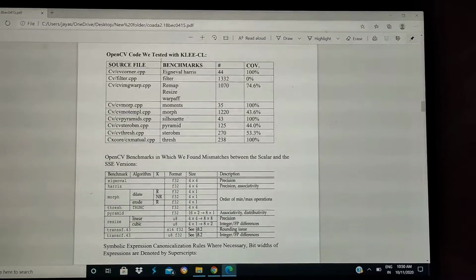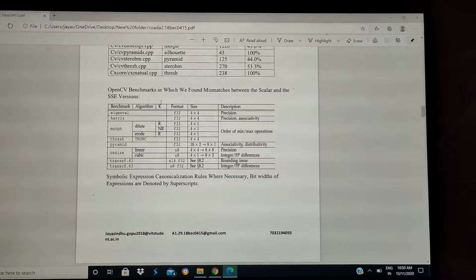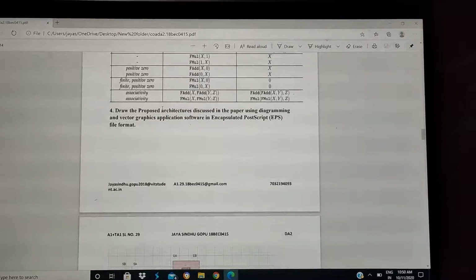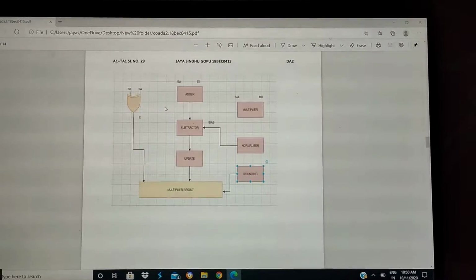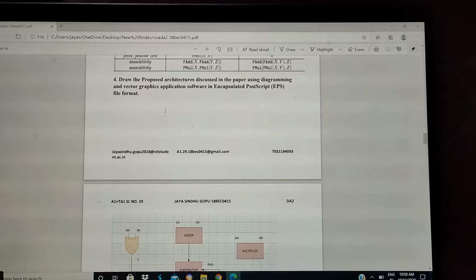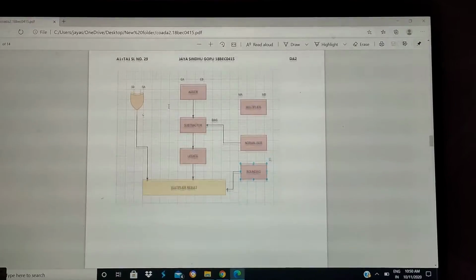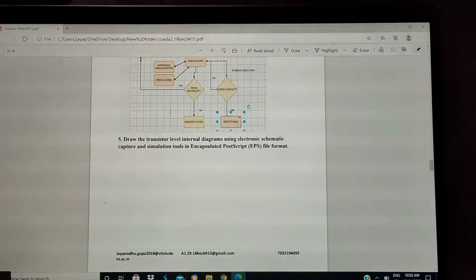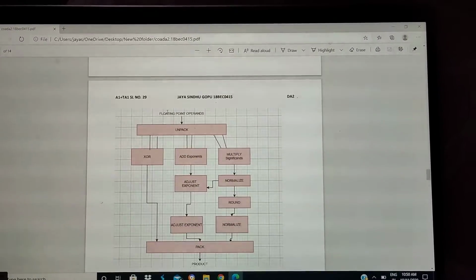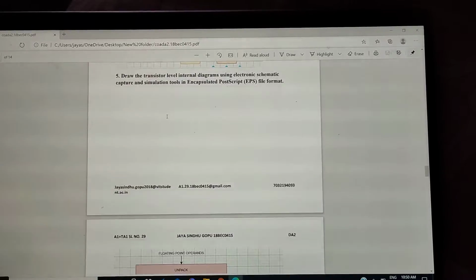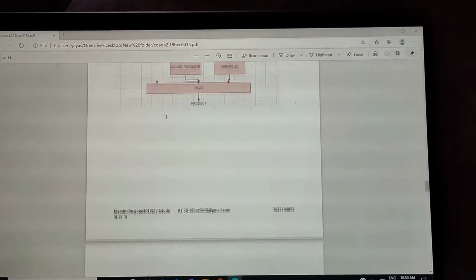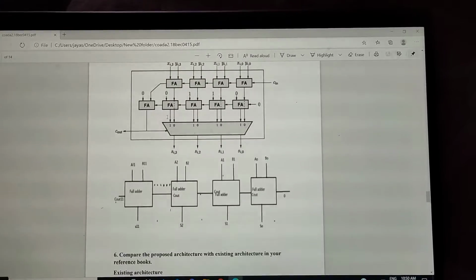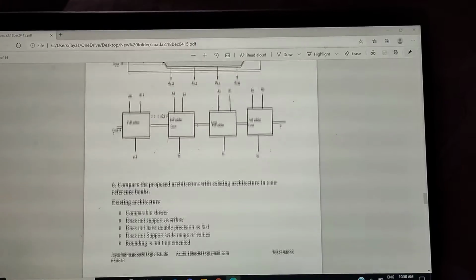These are the OpenCV result table. The architecture used in this paper. This is the transistor level diagram of the architecture used in the journal.